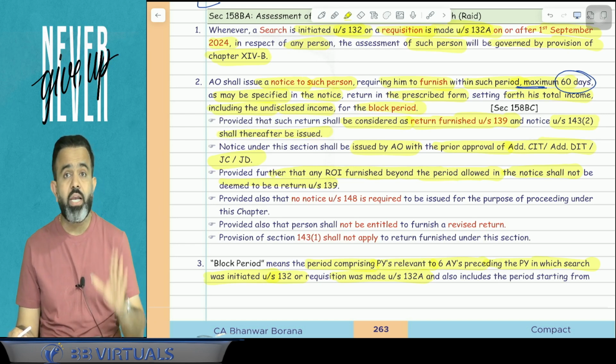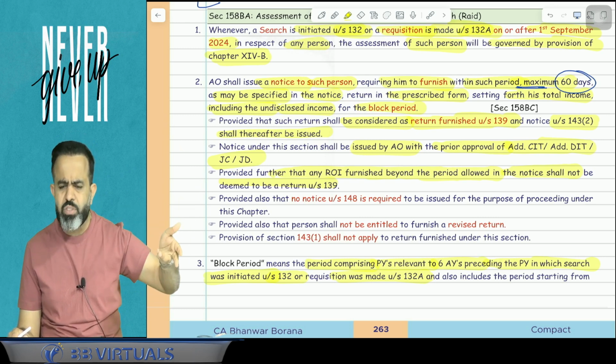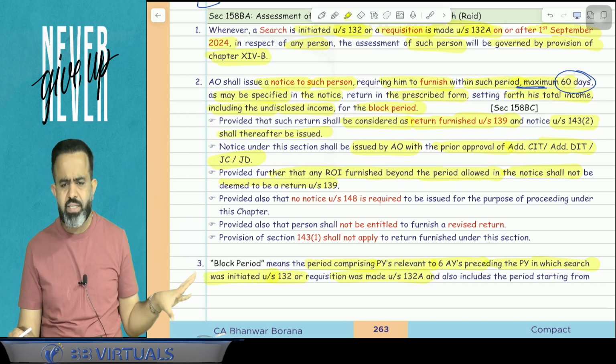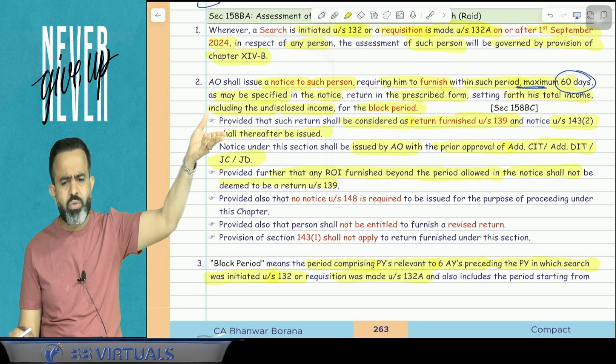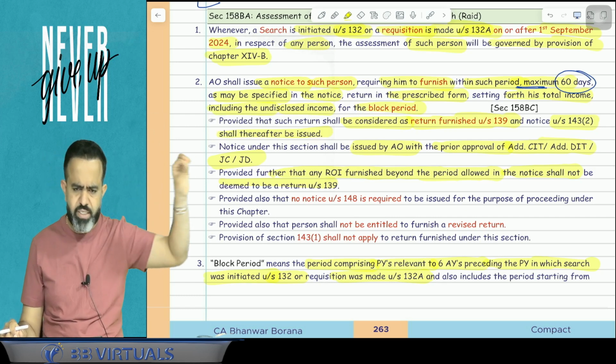So guys, suppose they have allowed you to file the return in 20 days, but you are filing after 20 days, then there may be possibility they reject the return. So they are saying that if any return is filed after this particular time limit, then it is not treated as deemed to be required to be filed under section 139.